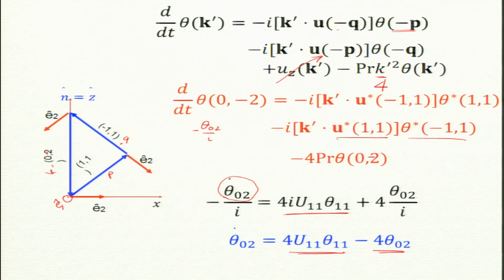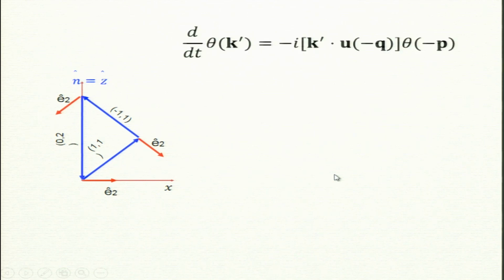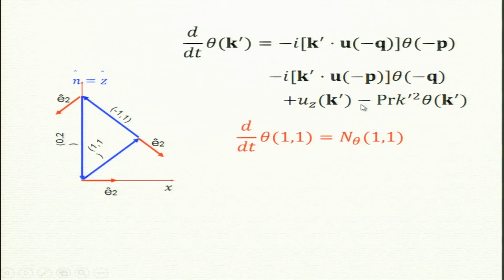Now this is for one mode. Now we have to do it for 3 modes. So 1 1 as well, the temperature theta 1 1, and I do not need theta minus 1 1, because they are connected. And velocity u11. So we will do it for theta 1 1. Strictly speaking this should be called p, but I use the same. So I have to go counterclockwise, and I will just not go into that. So n theta is a nonlinear term coming from these two terms.